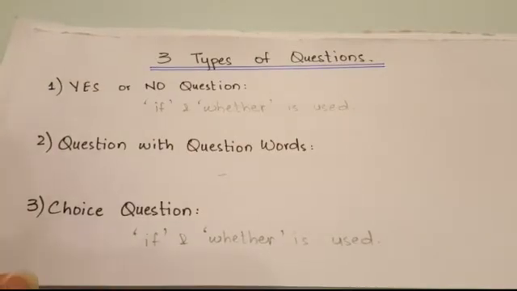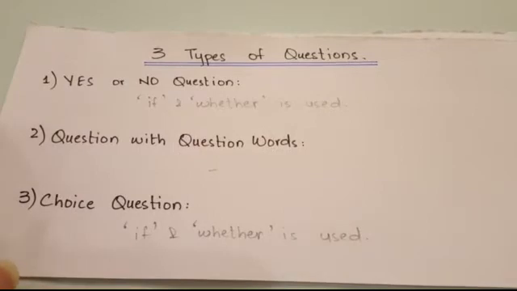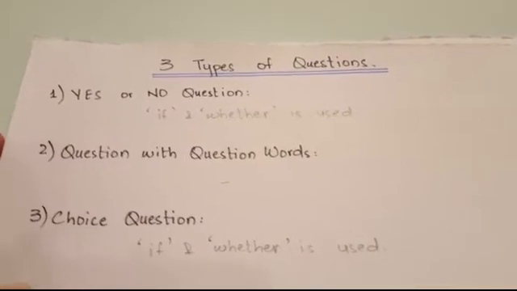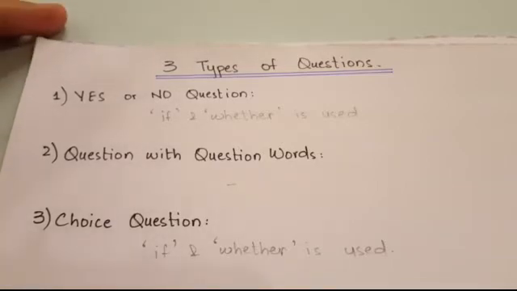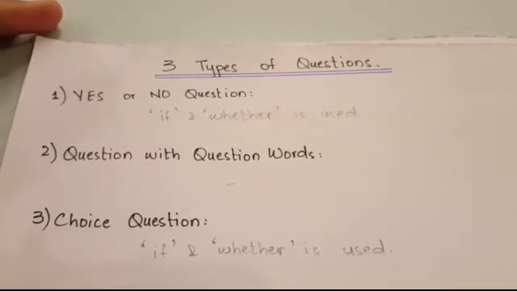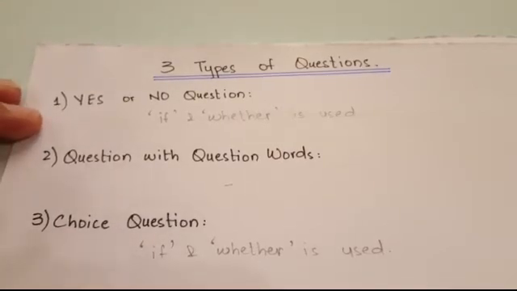Before we go ahead, I would like to tell you one thing, that there are basically three types of questions. The first one is the yes or no question. This is the kind of question which can be answered in yes or no. For example, if I say, do you play football? This question can be answered in yes or no. Yes, I play football, or no, I don't play football. So this is one kind of question, that is the yes or no question.